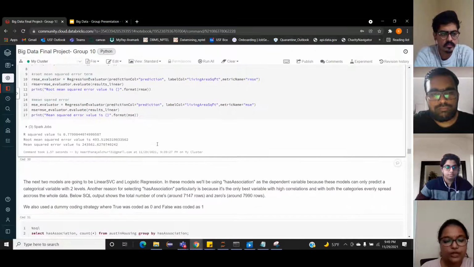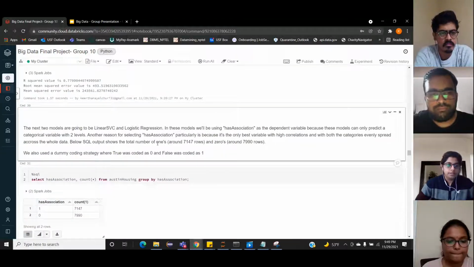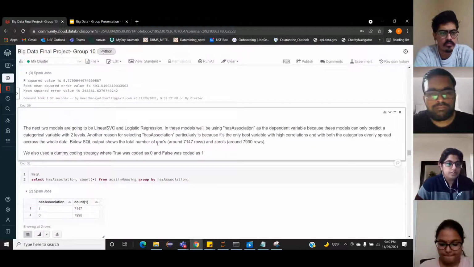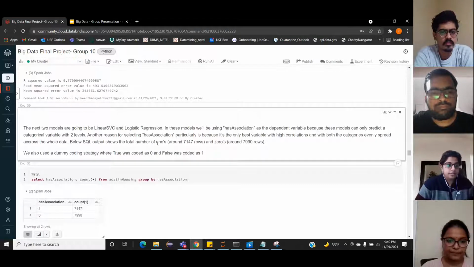Now the next two models, which are linear SVC and logistic, will be explained by Aishwarya. Thank you, Kirtana. Now we are moving towards the models which predict categorical variables.